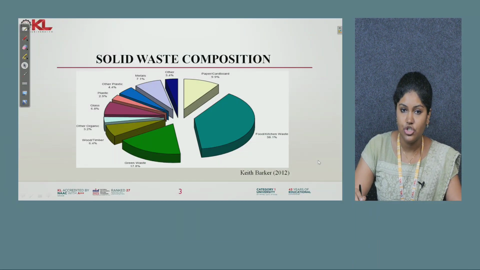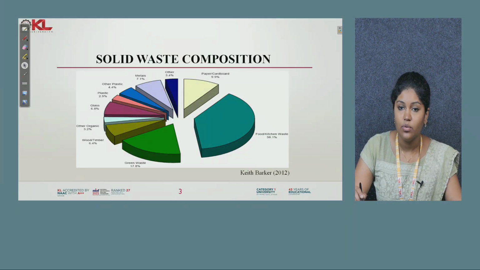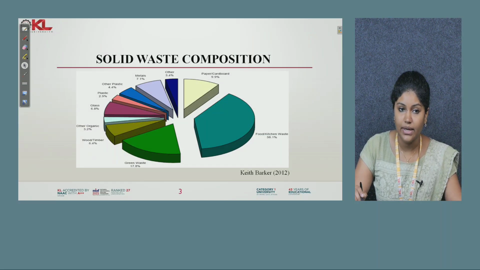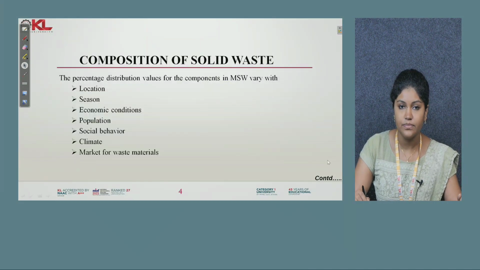Solid waste composition. Here you can see the different percentage of each solid waste. Food and kitchen waste is generating 38.1 percent of waste, the metal is 7.1 percent, and the plastic is 2.9 percent. So the highest and lowest are given in this solid waste composition.